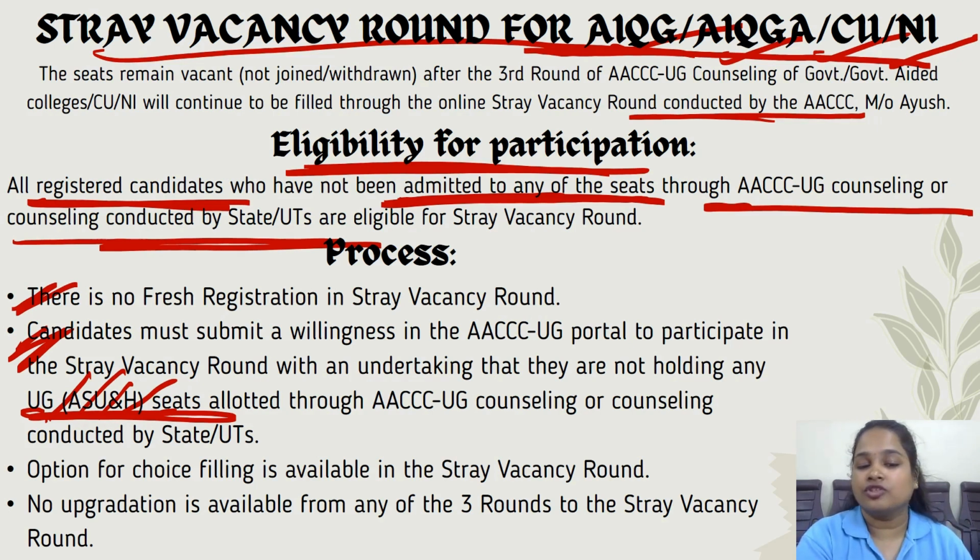Options for choice filling are available in the stray vacancy round, so they can put their choices according to their interest, and no upgradation is available from the third round to the stray vacancy round. If you see the previous rounds, from the first round people were upgrading themselves in the second or third round, but in the stray vacancy round there is no upgradation from the third round.